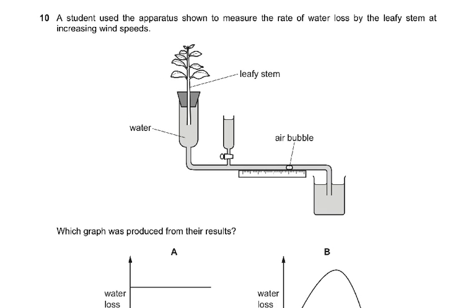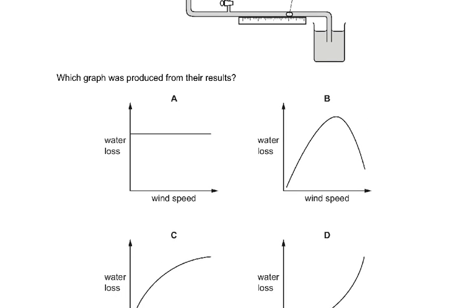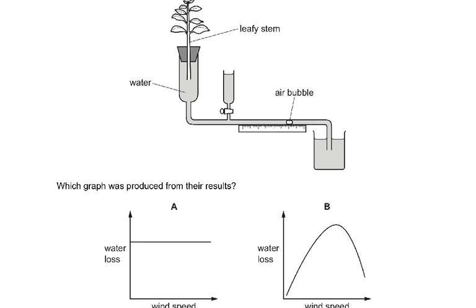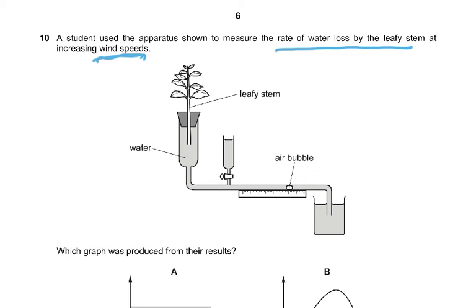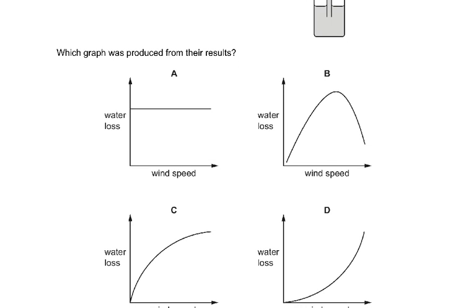Now coming to 10, a student used the apparatus shown to measure the rate of water lost by the leafy stem at increasing wind speeds. Leafy stem, water, air bubble, and then you can see a scale, and they ask which graph was produced from their results. What you have to understand is the question says increasing wind speeds. So there must be a fan, first at maybe speed 1 and then speed 2 and speed 3. So the rate of water loss should increase, but then why would it level off? It would level off because the number of stomata is the limiting factor. So that is why the answer is C.